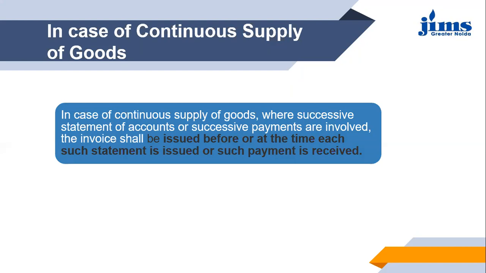So in case of continuous supply of goods, either any sort of invoice, any sort of requirement or any statement has been raised by the accounts department in reference to this continuous supply of goods, or the date at which the payment is being received by the supplier. Out of these two dates, the maximum time limit is these two time events. When any of these two time events occur, you can issue the tax invoice.